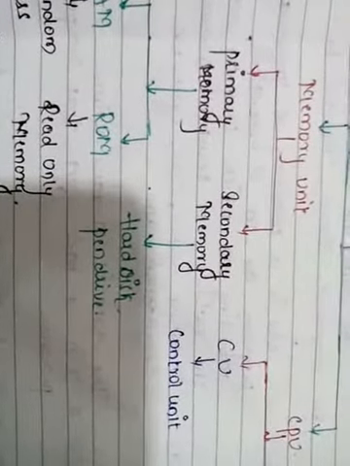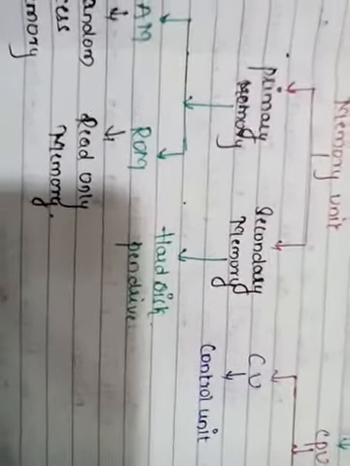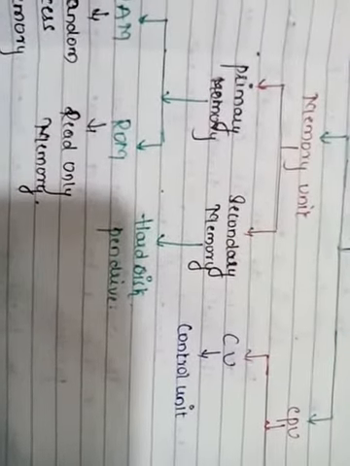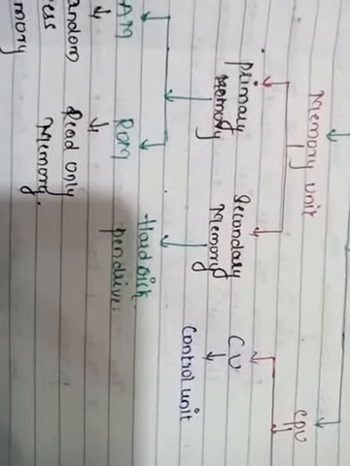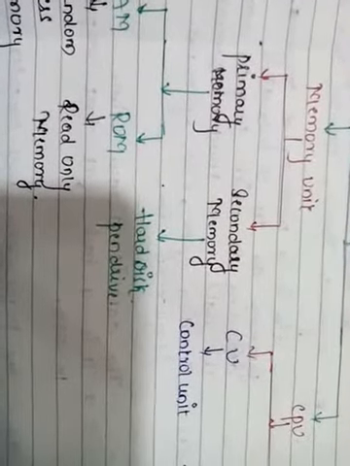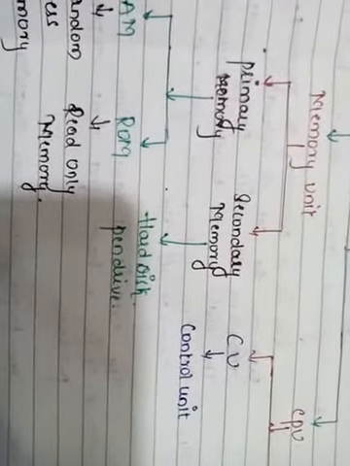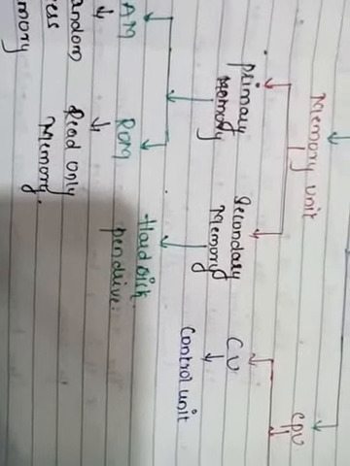Is it clear? Yes. The secondary memory is also called the hard disk in the computer. Many secondary memories are present, such as CD, pen drive, and so on. Earlier it was the floppy and CD.